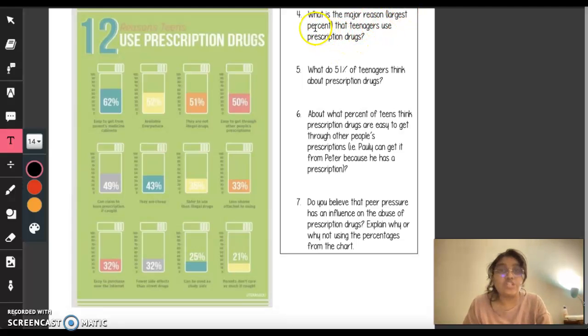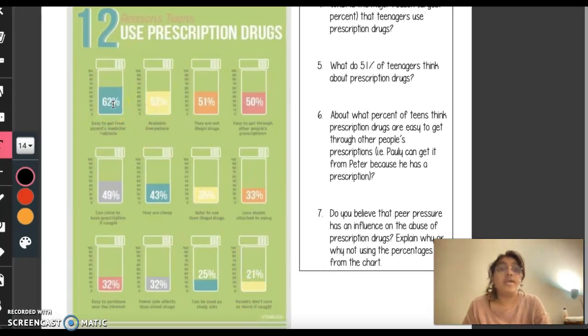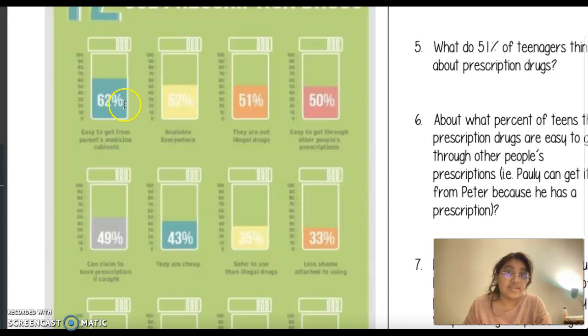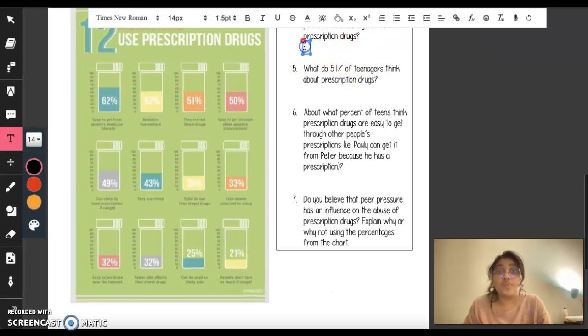We are looking for the largest percent, and clearly the largest percent over here is 62%. It is seen decreasing from here to the bottom, so we're going to go with this one. It says that the reason why they use prescription drugs is because it is easy to get from parents' medicine cabinets. So that's what I'm going to write here.